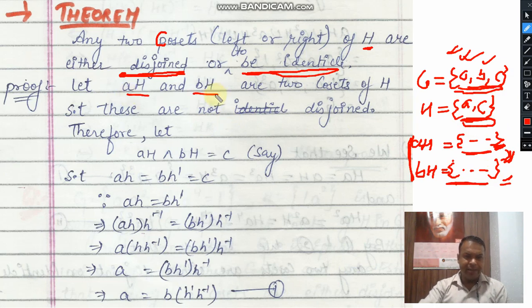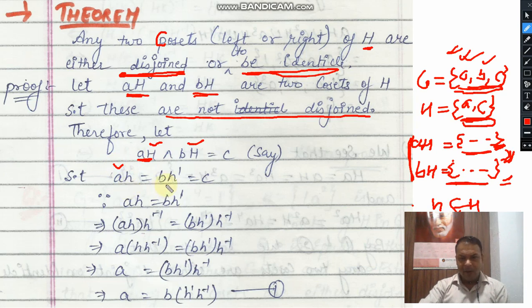Let us suppose AH and BH are two left cosets, and these are not disjoint. Here we are taking a contradiction and assuming that these are not disjoint. If they are not disjoint, then their intersection will not be empty. It means they will have at least one common element. What will be the type of the elements of AH? It means you will multiply A by the elements of H. Let us suppose h belongs to H, then ah will belong to AH. This is the coset and this will be the element of the coset.